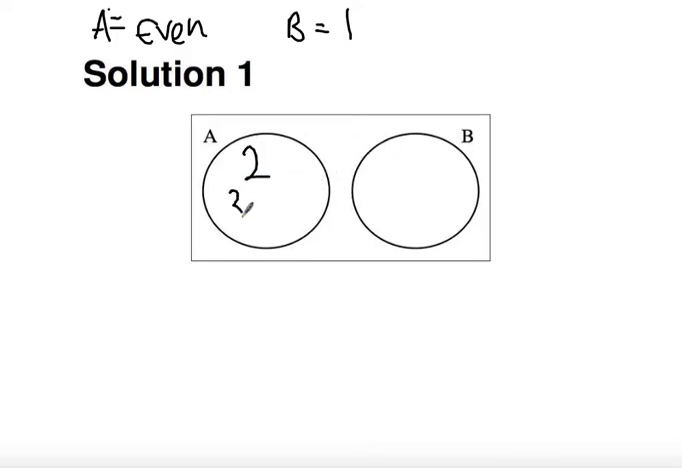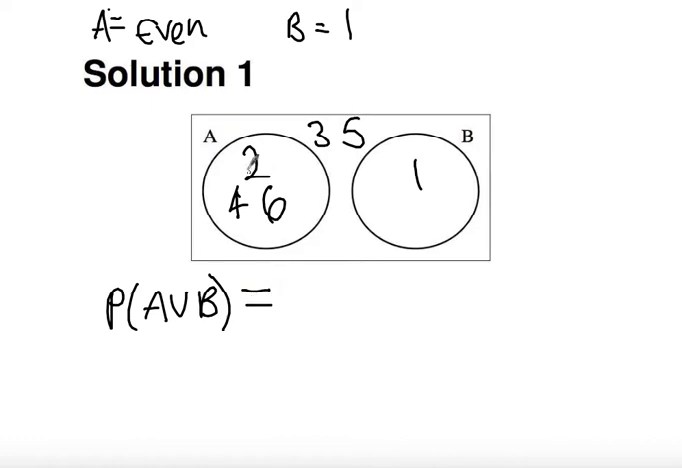So even numbers, 2, 4 and 6. Apologies, 3 hasn't recently become an even number. Number 1 goes in here, and then I'm left with the numbers 3 and 5 outside. So the probability of A union B, so the probability of an even number or the number 1, is 1, 2, 3, 4. So 4 out of 6, or 2/3. And that's exactly the same as adding a half and 1/6. Okay, so there's a nice starting example to give us an idea of mutually exclusive events and how they work.